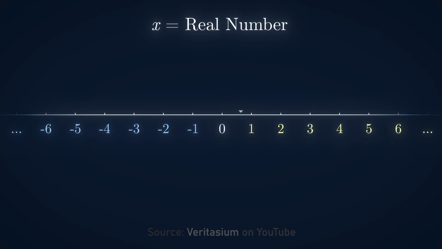So Cantor wants to prove that the infinity of the real numbers is different and strictly larger than the infinity of the natural numbers. So the natural numbers are the numbers that start with 0 and add 1 successively. So 0, 1, 2, 3, and so on. And the real numbers, as we said, are the numbers that come from the number line, including all the integers and the rationals and the algebraic numbers and the transcendental numbers and all of those numbers altogether. Now, obviously, since the natural numbers are included in the real numbers, we know that the real numbers are at least as large as the natural numbers. And so the claim that we want to prove is that it's strictly larger.